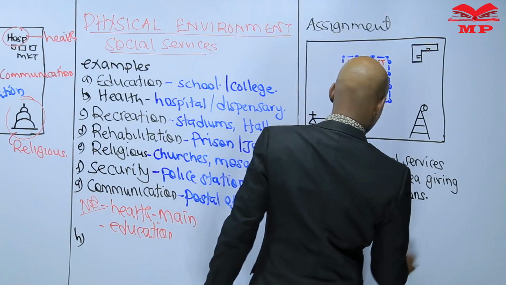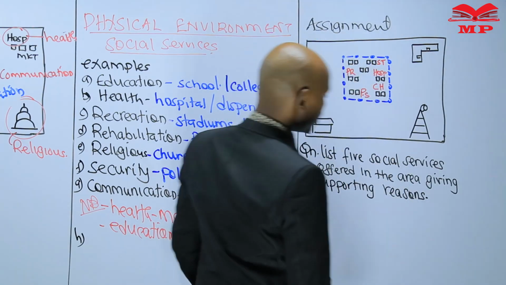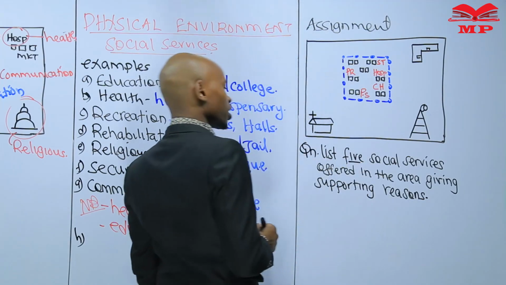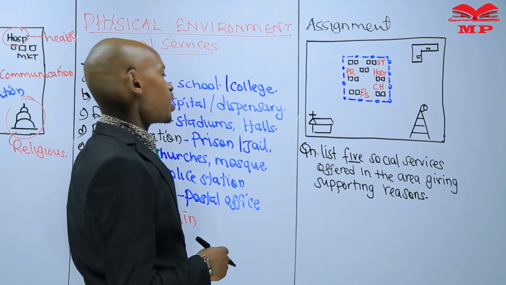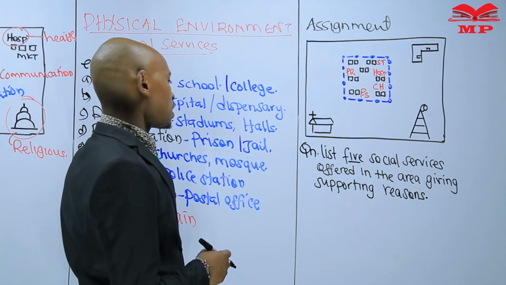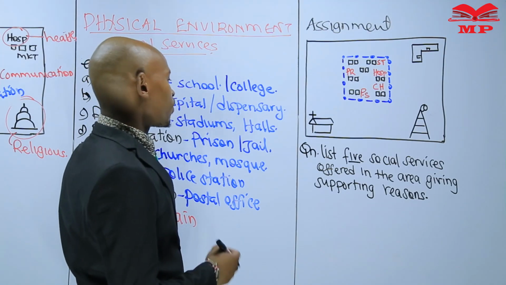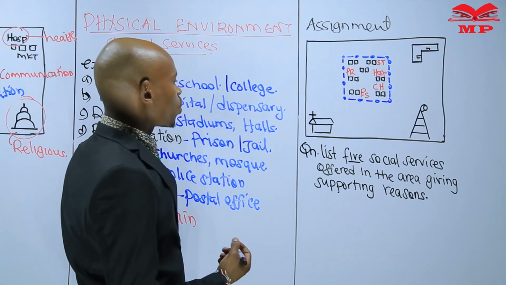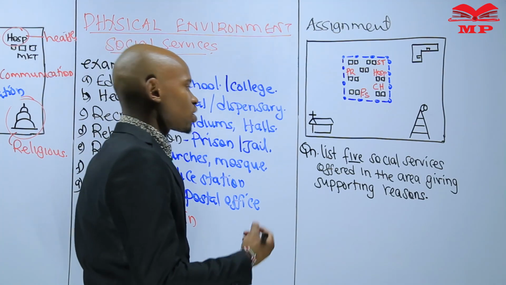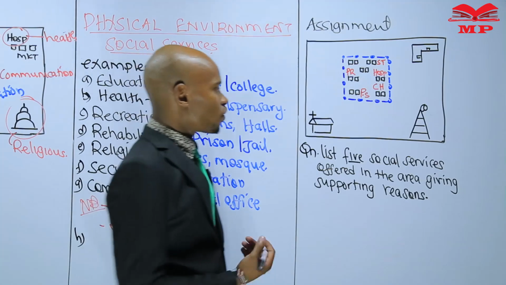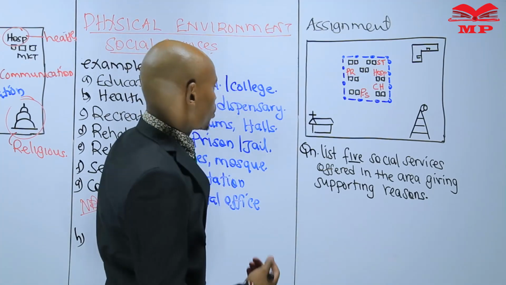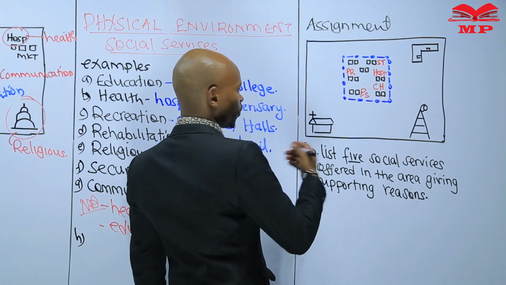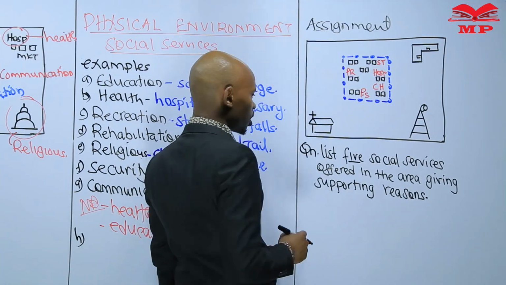And the question is, list five social services offered in this area, giving supporting reasons. You have to have a reason of why you believe there is a social amenity. It's not a matter of guesswork. You give a reason. For instance, for the sake of naming some of them, this one is a church there.